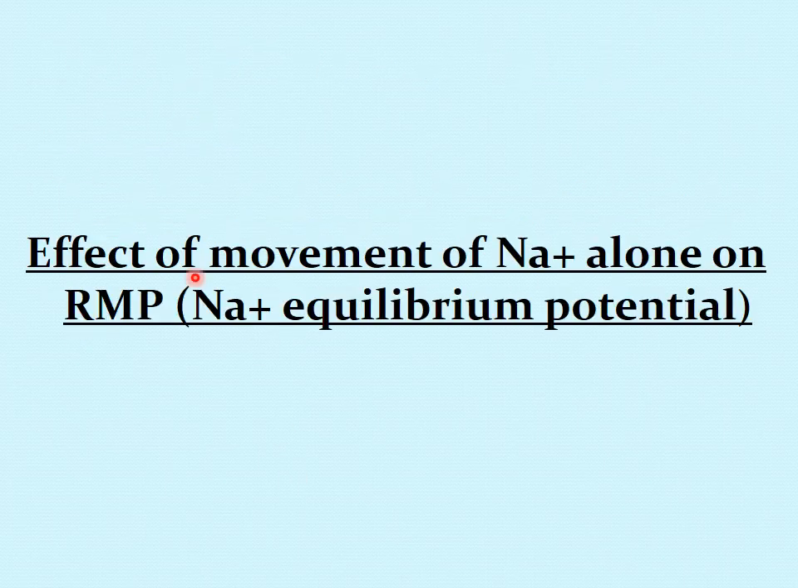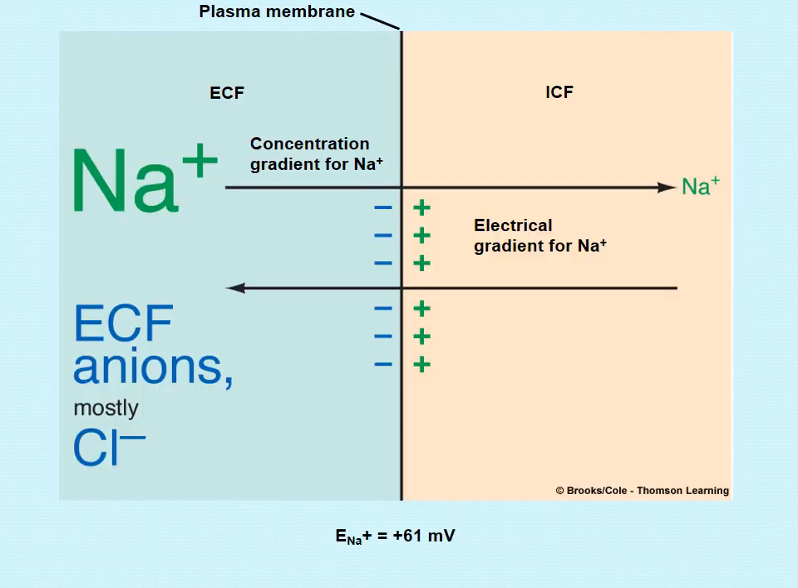Now let's make another hypothesis that our membrane is only permeable to sodium ion. Okay, so now we are calculating the Nernst equation for a single ion, that is the sodium ion, which is also known as the equilibrium potential for sodium. Okay, now let's discuss the sodium ions.